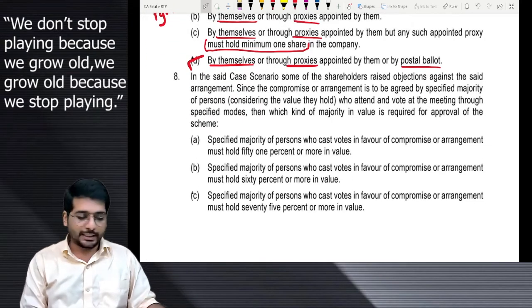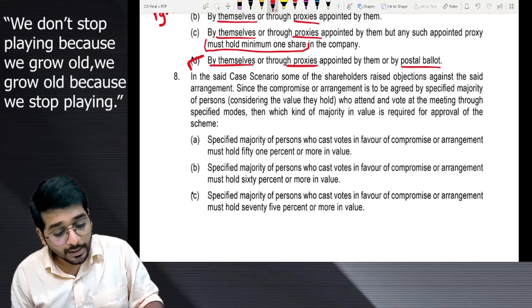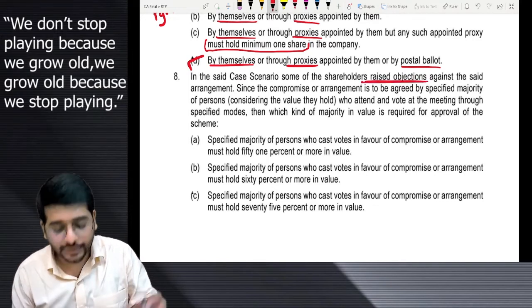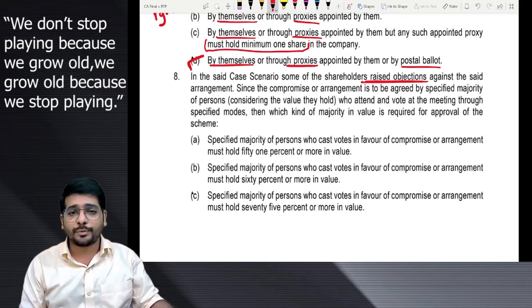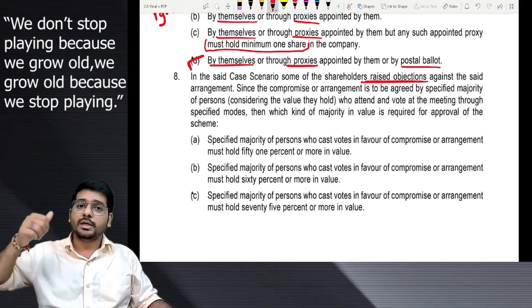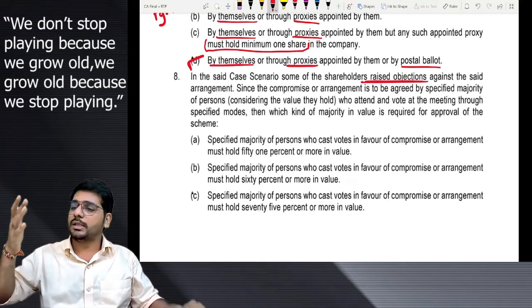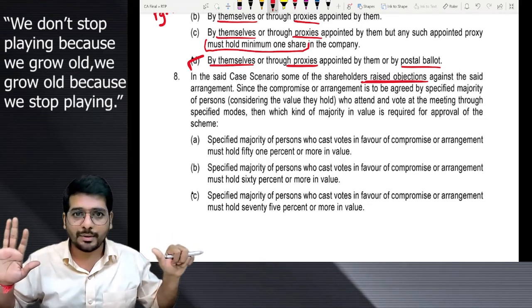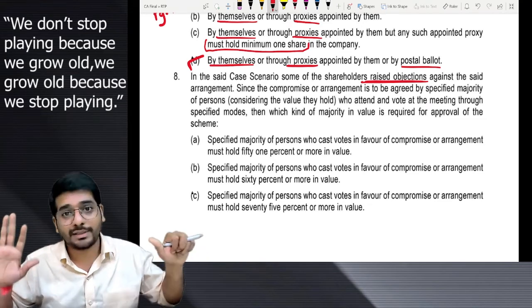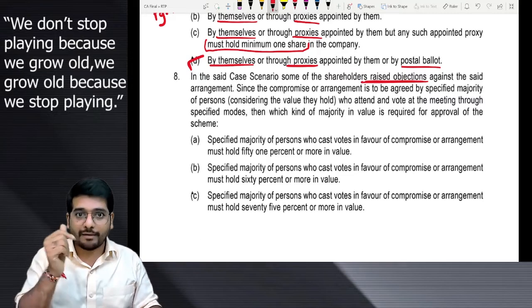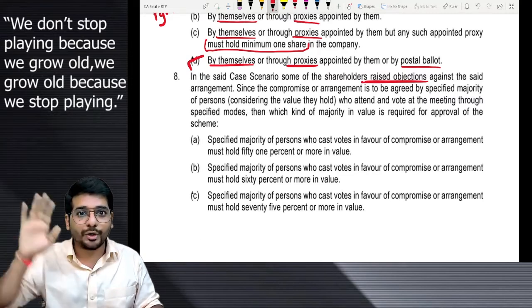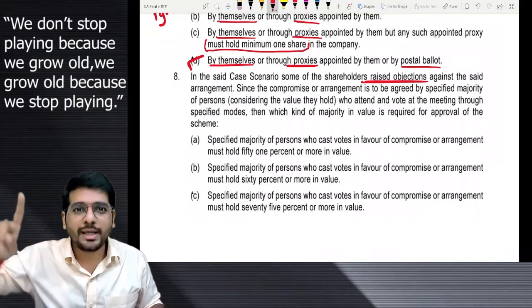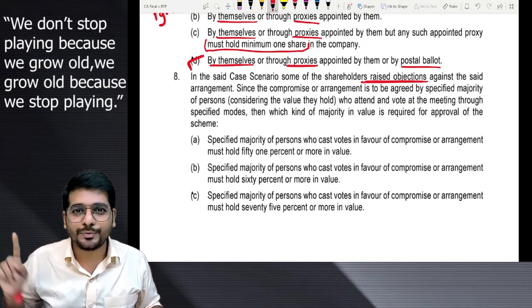Sir, what is point number 8 talking about? Sir, point number 8 said, in the case scenario above, some of the shareholders raised objections. Think. Can shareholders raise objections? ADOA. Sanction of the scheme. Sanction. Minimum 3/4. Majority with 75%. Yes or no? Capital. And about objection, we have written what over there? We have written shareholders holding not less than 10% can raise objection.